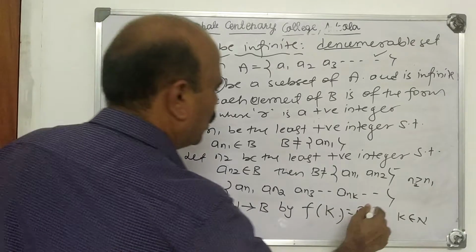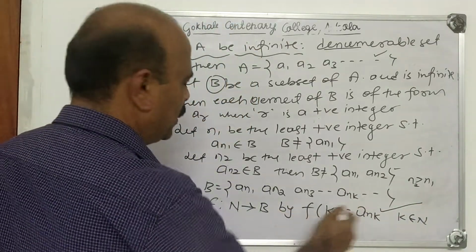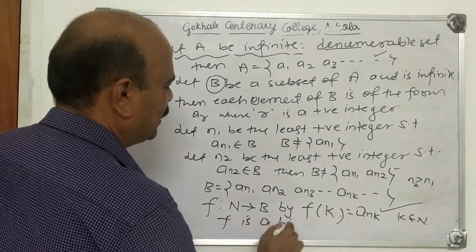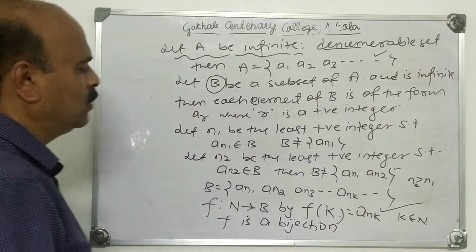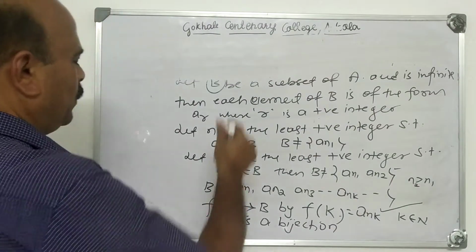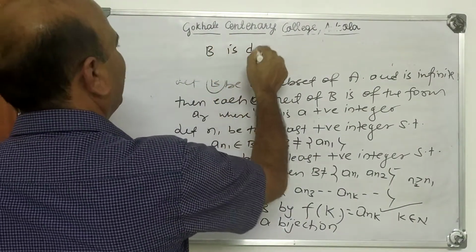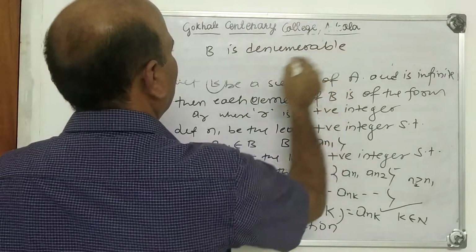Now this is important. We define f from N to B by f of k is equal to Ank. Then f is a bijection. Bijection means one-one as well as onto. F is a bijection means B is denumerable.